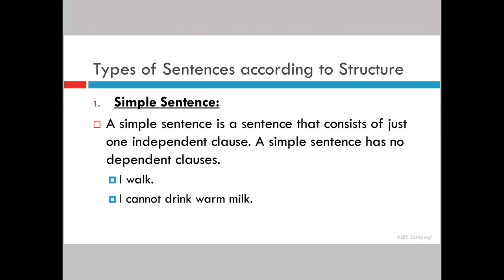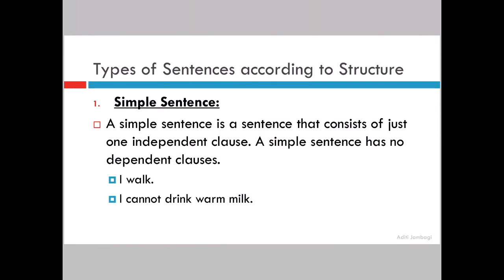There is a subject, there is a predicate, there is a verb, everything is there. I cannot drink warm milk. I is your subject, cannot drink is your verb. Warm milk is giving you more information, that is your object. So it has all the necessities of being a sentence, and there is no dependent clause. So therefore this is a simple sentence.